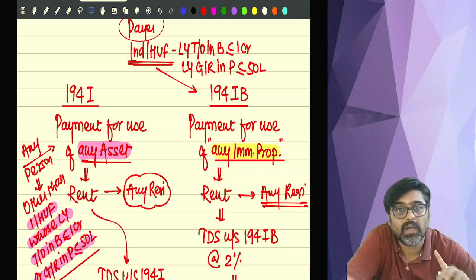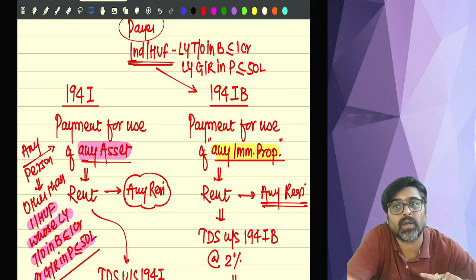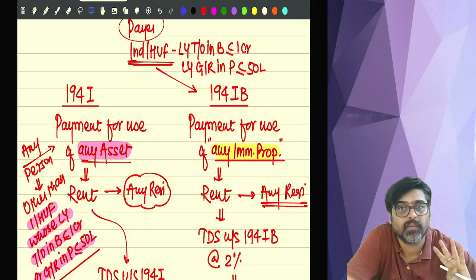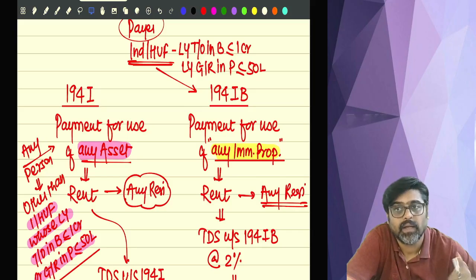In 194IB, the payer who is not covered in 194I will be covered in 194IB, and only one asset is covered, immobile property. In 194I, the TDS will be deducted every month, and in 194IB, TDS will be deducted only once in a year.